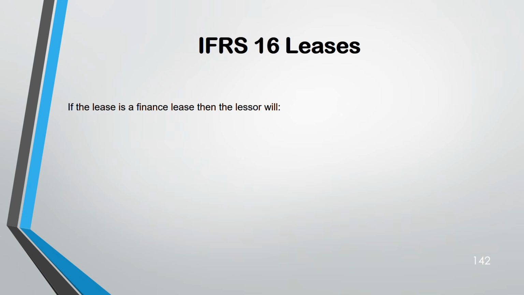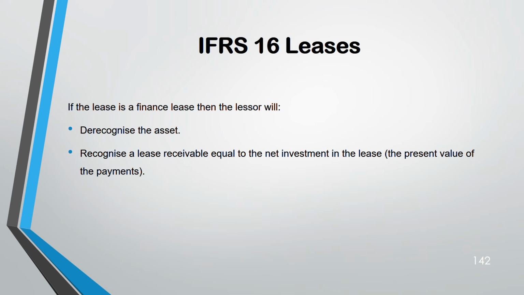Now, if it's a finance lease, how will you account for it? De-recognize the asset. Why? You have given the asset to the lessee, no? Think from the point of view of the lessor. I'm selling it. I'm giving it to the lessee. So I will de-recognize the asset from my side and recognize what? A lease receivable, because you are going to get a payment from the lessee now. Yet you have not received it, you are going to receive it. That's why you are going to recognize a lease receivable equal to the net investment in the lease. Net investment means the present value of the payments.